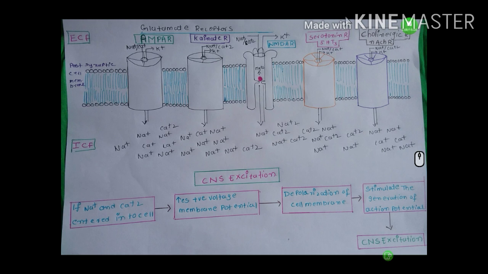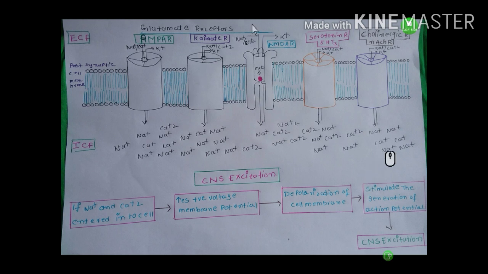Okay, coming to the nicotinic acetylcholine receptor. This nicotinic acetylcholine receptor is present at skeletal muscle. Acetylcholine acts as a ligand. When acetylcholine binds to the nicotinic acetylcholine receptor, the channel will be opened, so a large amount of sodium and a small amount of calcium enters the cell, and a large amount of potassium moves out of the cell. Acetylcholine is an excitatory neurotransmitter.